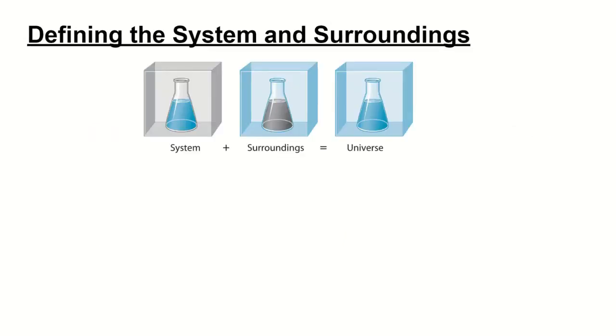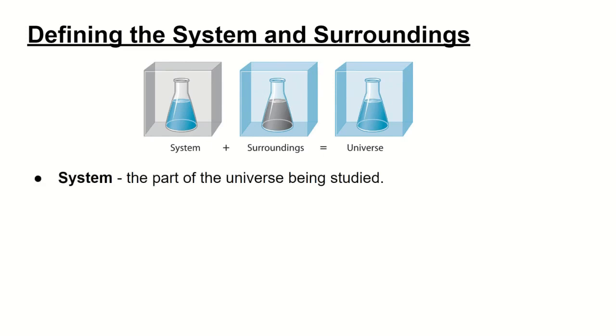That's where we want to define the system and the surroundings. We want to simplify this. You don't want to keep track of all the different heat transfers going on within the universe because it's infinite. It's going on all the time. So in thermodynamics, we like to simplify the equation by studying isolated parts of the universe. First, we want to define the system. We're going to use this picture to show you.